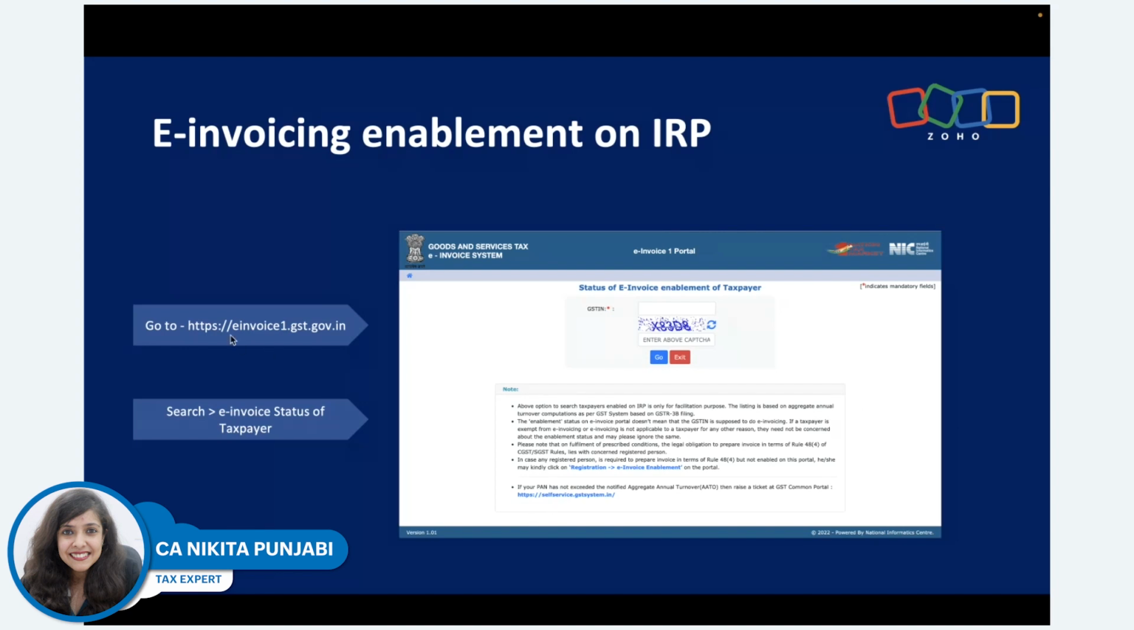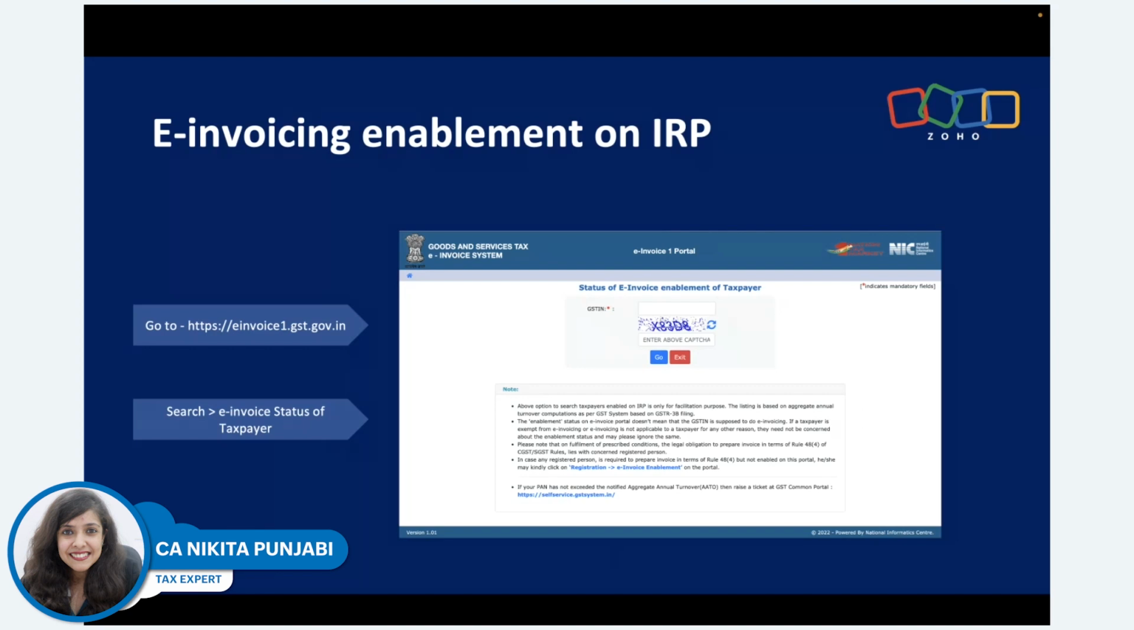So you just have to log into this portal. You just have to visit this website, einvoice1.gst.gov.in. Under search, you go to e-invoice status of taxpayer, and you just put your GSTIN there to check whether e-invoicing has been enabled for you or not.